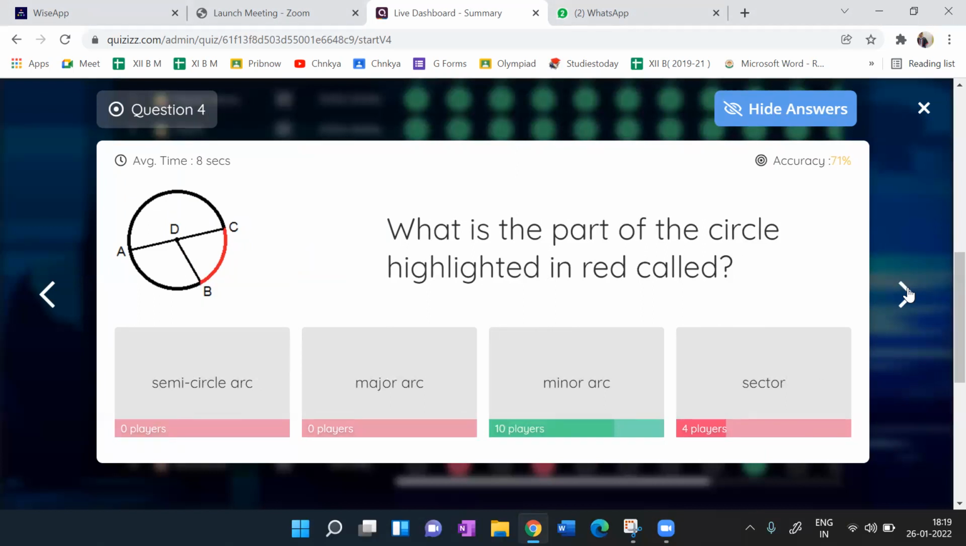The big part from A to C, highlighted in black, what is that? See, B to C, the rest of it is the major arc. Am I clear? Major arc. Then what is a sector?